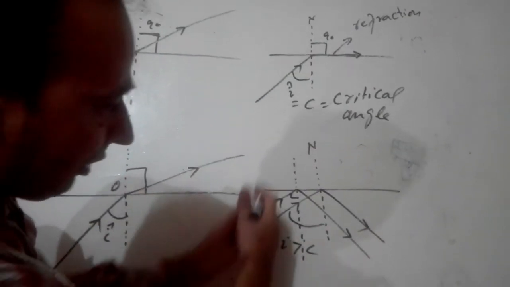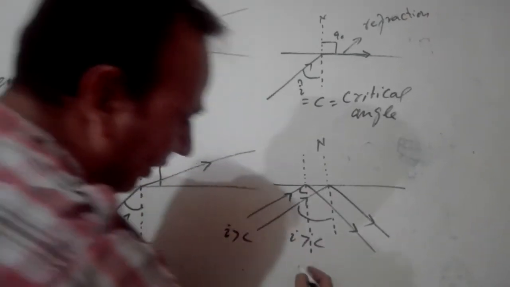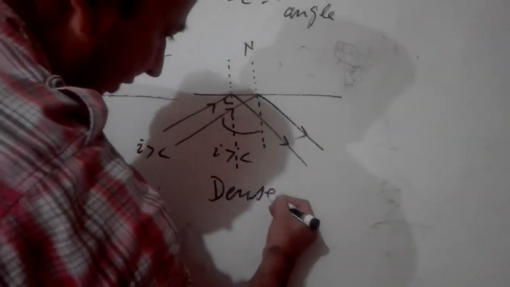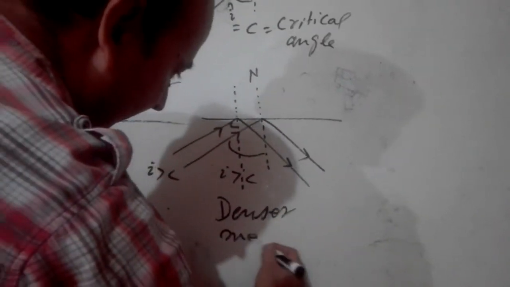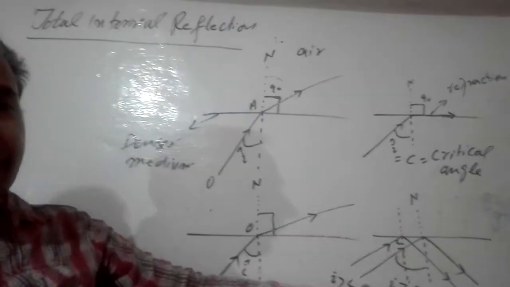In this way all the light rays reflect back into the same medium, into the denser medium. This is the denser medium I am taking. This phenomenon is known as total internal reflection.